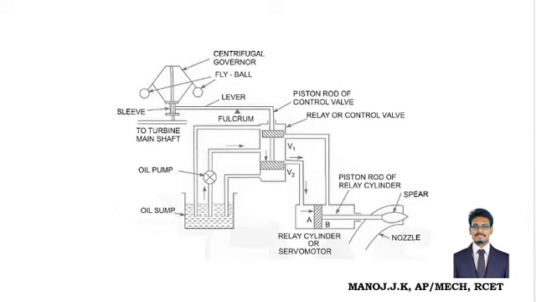And in the second case, when the turbine rotates slower, the balls come down and push the sleeve downwards. Due to the fulcrum action, the piston moves upwards. So the oil, consider the first pipe as V1 and the second pipe as V2. Now it flows through the valve V1 and fills the area of point B. Therefore, it pushes the piston in the reverse direction.